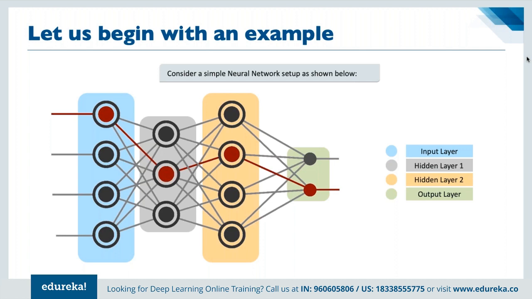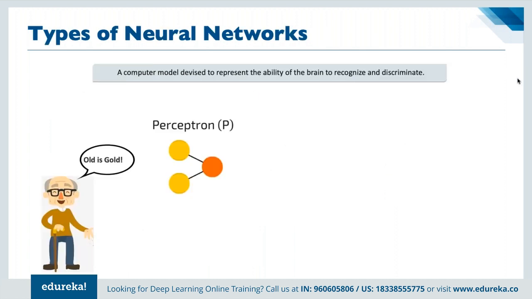Now, in terms of understanding this more deeply, we have multiple types of neural networks. For example, a computer model designed to represent the ability of the brain to recognize and discriminate, so that we can find differences between two given scenarios or objects.